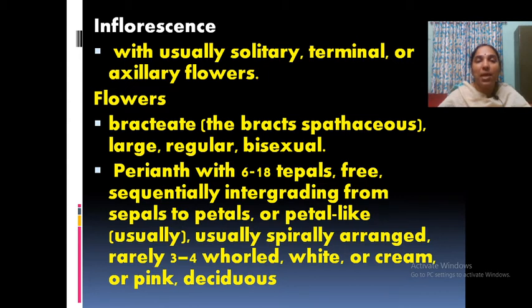And flowers are bisexual, and they are regular also. Usually we can call the flowers with perianth, not distinguished into sepals and corolla. Usually 6 to 18 tepals, number is more, and they are all free. They are graded from sepals to petals, transitions moving on, or petal like usually all colored. Okay. Then spirally arranged or in whorls, different whorls. Usually color is white or cream, in 1 or 2 cases only pink color.